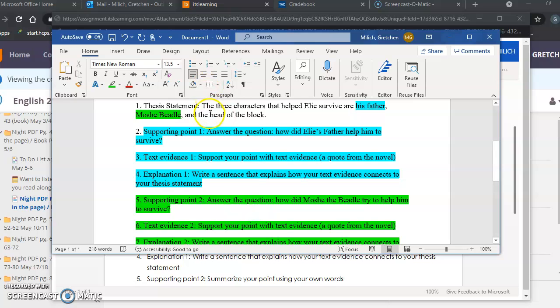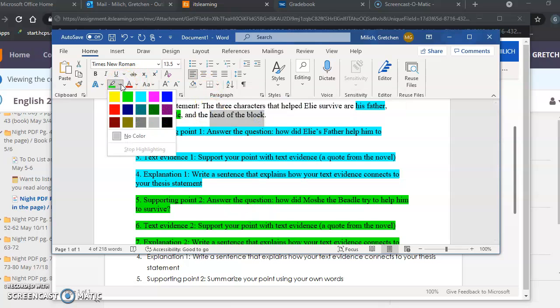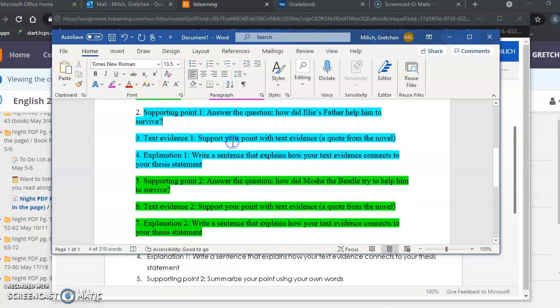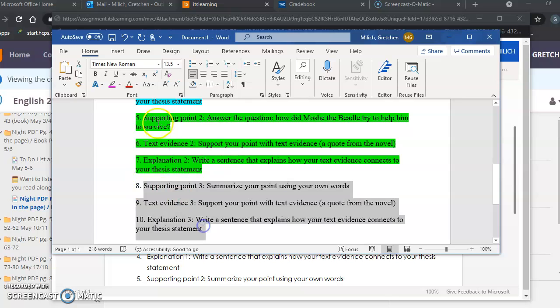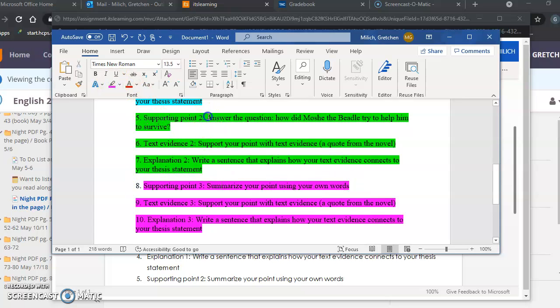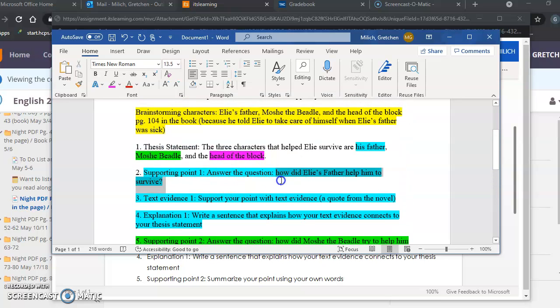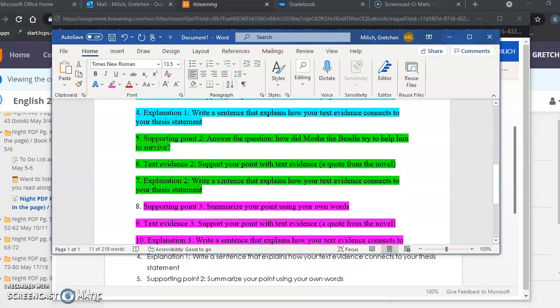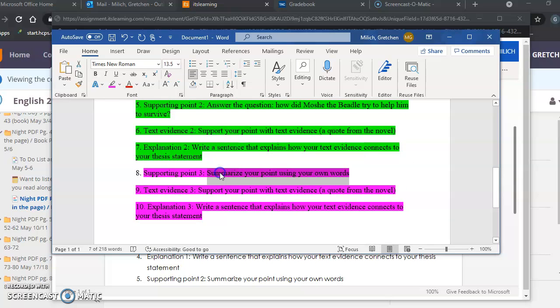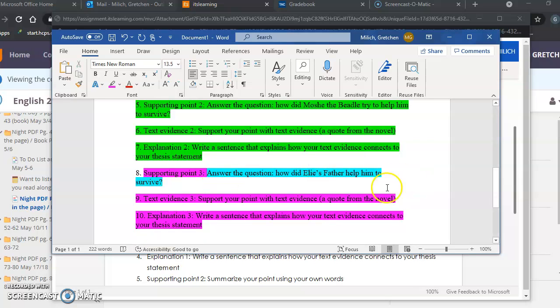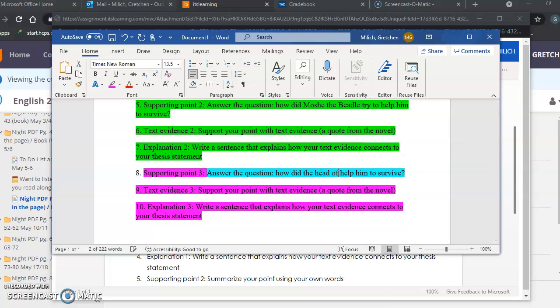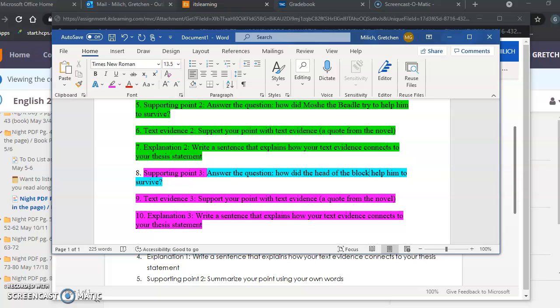He tried his best. And then the head of the block, we'll make him pink. So he's going to be these last 3 sentences. So this is going to be the same question that you want to answer. It's going to be here, but instead we're going to make sure that this guy's name is in it. So how did the head of the block help him to survive?